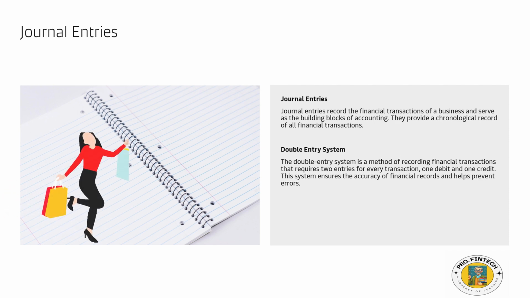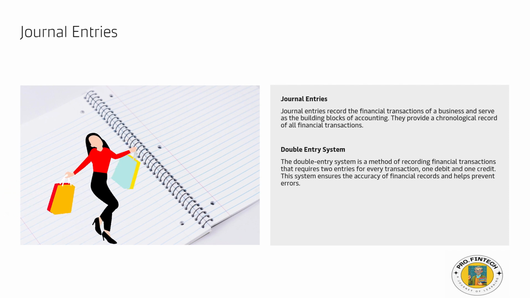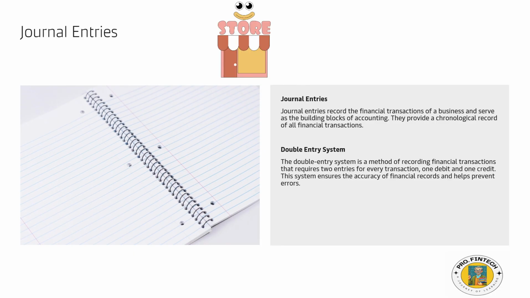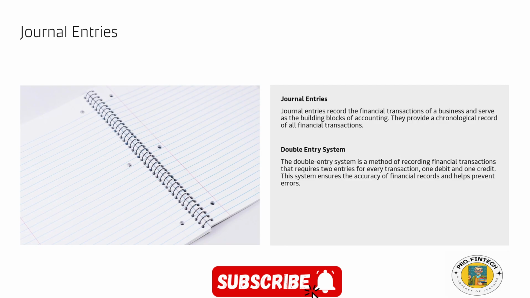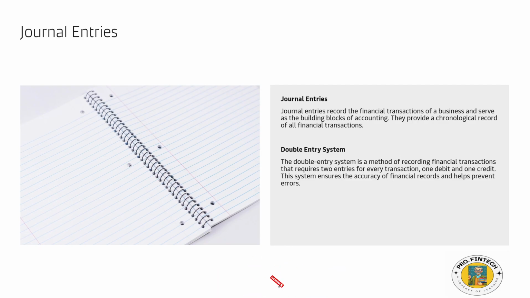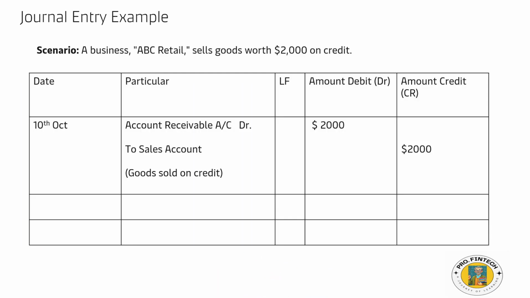For example, when you purchase a product from a store, two key transactions occur. First, you receive the product, which increases your inventory, and second, you pay for it, which decreases your cash. In this scenario, the product enters your assets while cash exits, necessitating the posting of both transactions in accounting books. This fundamental principle underlies the dual entry system. Let's deep dive into this with an example.